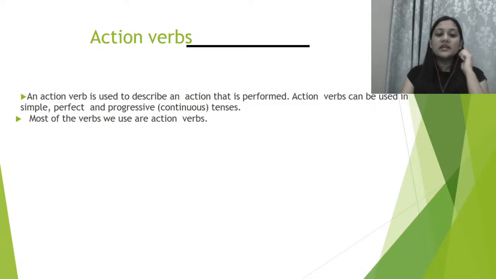So basically, action verbs are the verbs which can be used in simple, perfect or continuous tenses, and most of the verbs are actually action verbs, right?